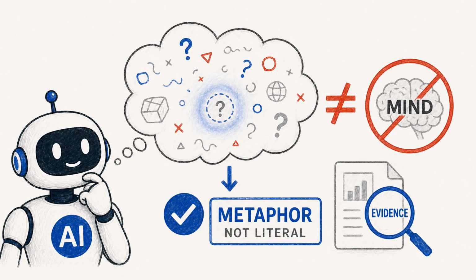The word hallucination can be confusing. The AI is not seeing visions. It is not lying in the human sense. It does not secretly know the truth and choose to hide it. The word is a metaphor for confident output that is disconnected from reliable evidence.